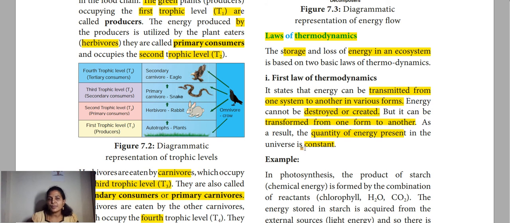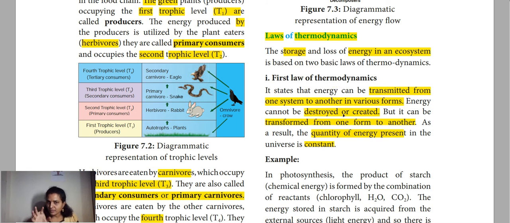So say plants are preparing 100% energy, for example. Then while the herbivores are eating the plants, 80% of the energy is utilized by the herbivores. What about the remaining 20%? It will be eliminated as heat, in the atmosphere. If you calculate 20 plus 80, it is 100. So the quantity of energy in the universe is constant. That is explained in the first law of thermodynamics.